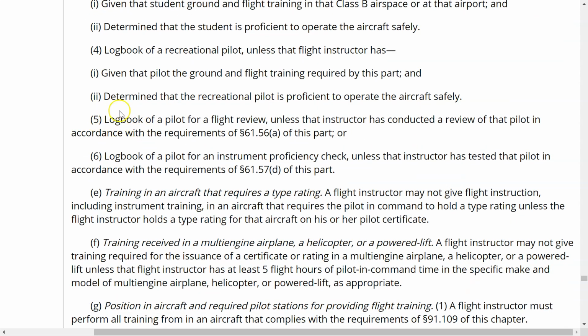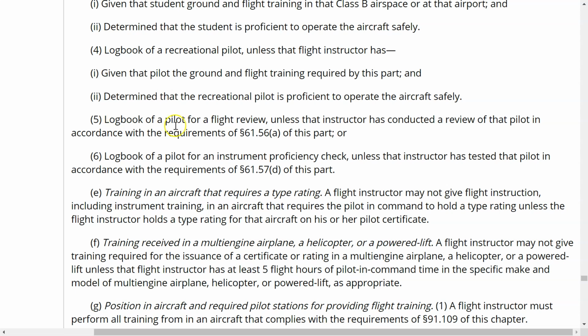And of course, the CFI may not endorse a logbook of a pilot for a flight review unless you've actually done the flight review. Well, that's a big duh. And I don't even know why the FAA would put that in there unless some knuckle-headed CFI had done that. Just pencil whipping something. God, that's so stupid to do that. I don't know why anybody would pencil whip a logbook. Just do it. You've got to have the experience and do it for the right reasons. It's such a liability to not do your job correctly.